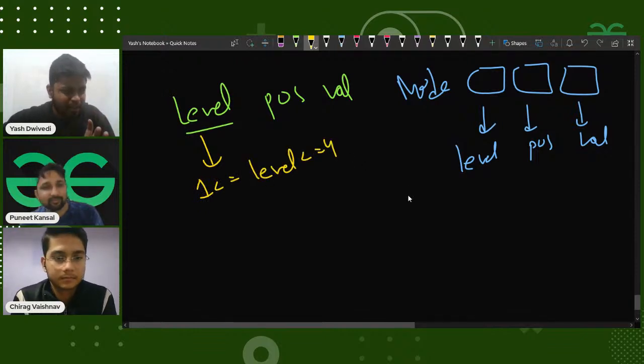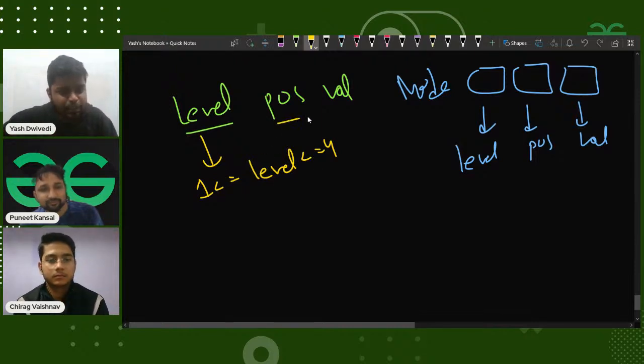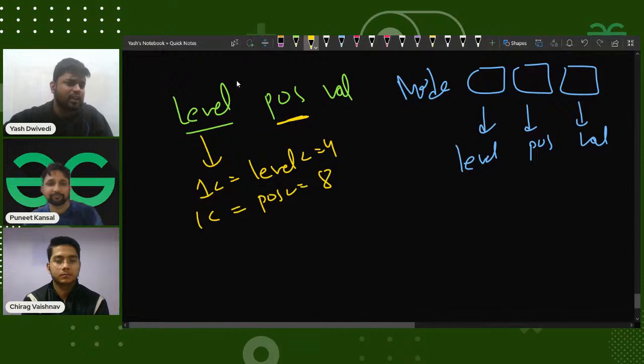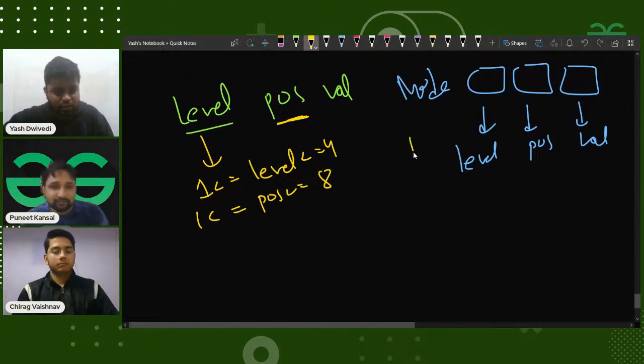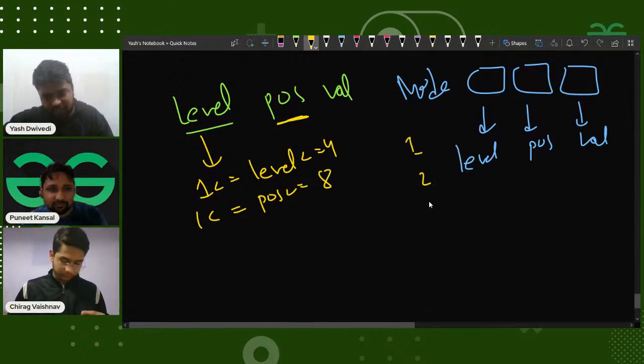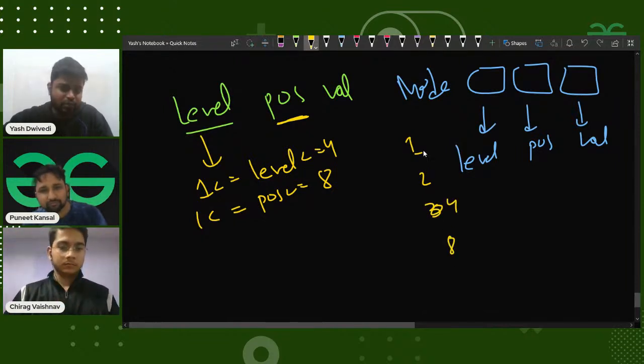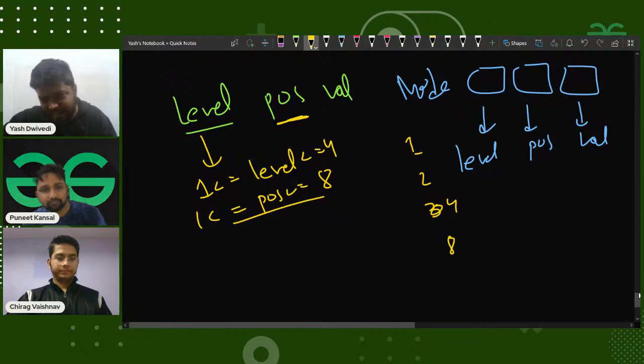So that means I can make this, right? And the positions would be till 8. Sir also mentioned earlier that the positions would be 8, and the reason for that, I think, is because the levels are 4. On the very first level there would be one node, on the second level two nodes, on the third four nodes, and on the fourth level 8 nodes. So total 8.